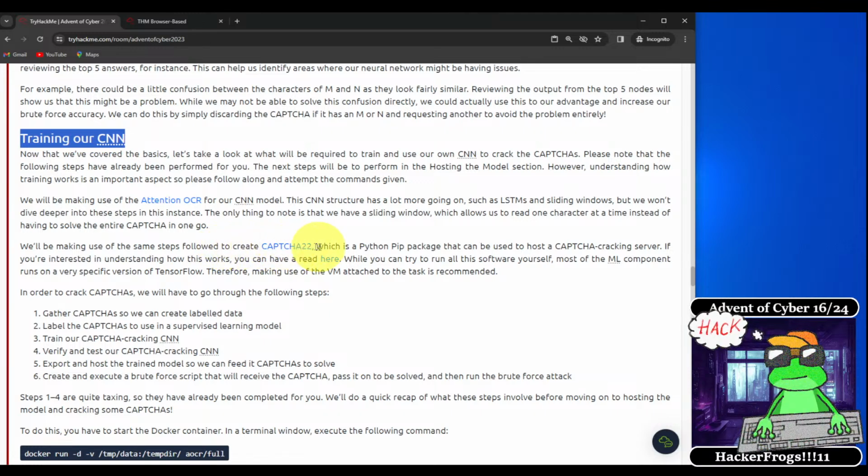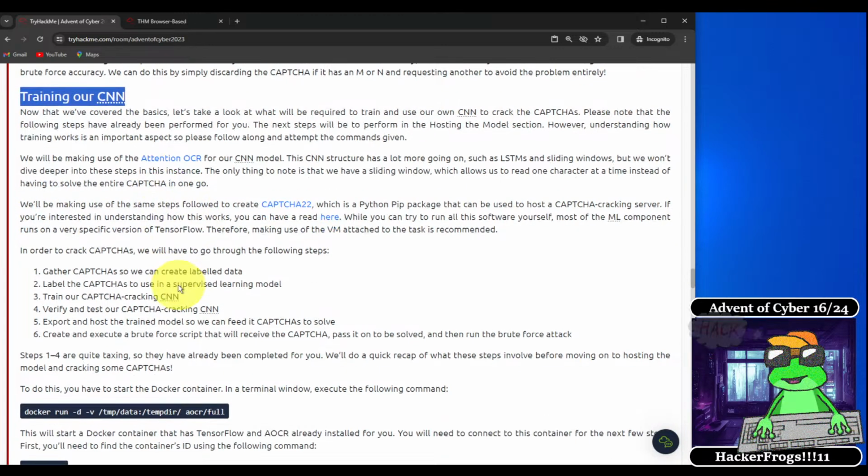The only thing to note is that we have a sliding window which allows us to read one character at a time instead of having to solve the entire CAPTCHA in one go. We'll be making use of the same steps followed to create CAPTCHA 22, which is a Python pip package that can be used to host a CAPTCHA cracking server. If you're interested in understanding how this works, you can have a read here.